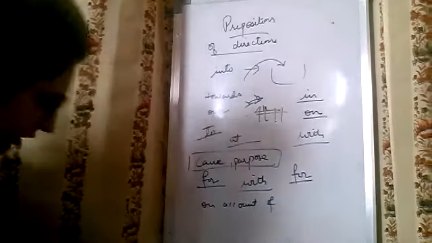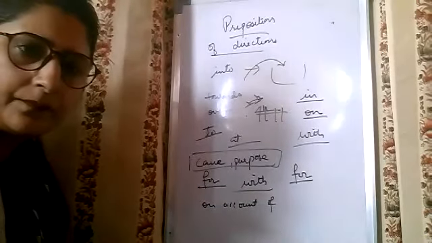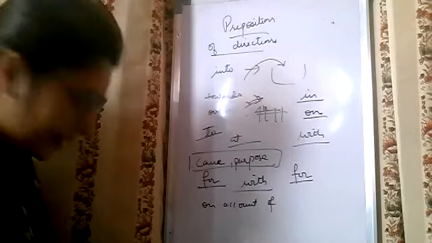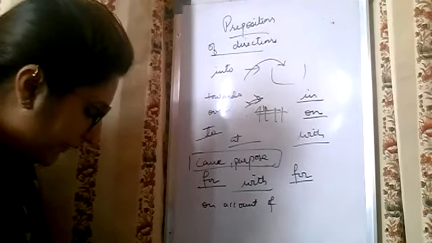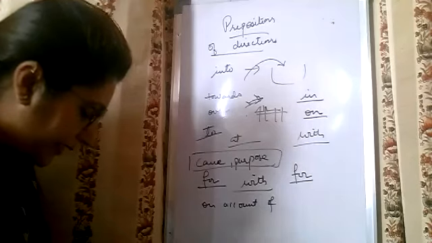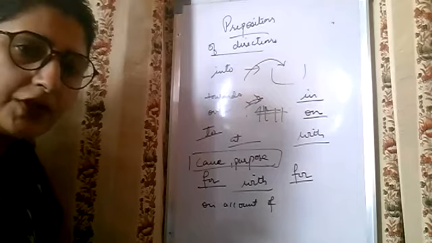Next. It was through sheer good luck. Through is which? Through is cause and purpose. There was no time. So we cut the cake with the fork. With is also a preposition of cause.